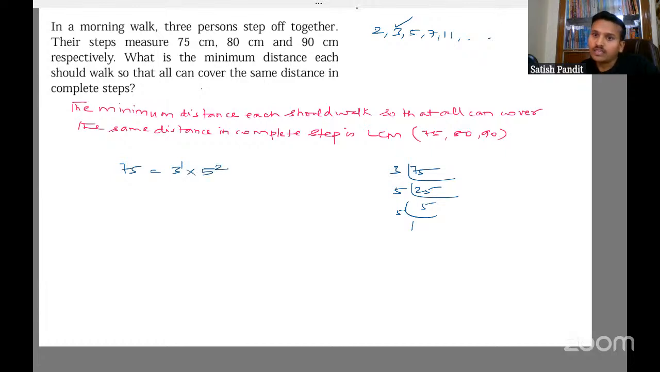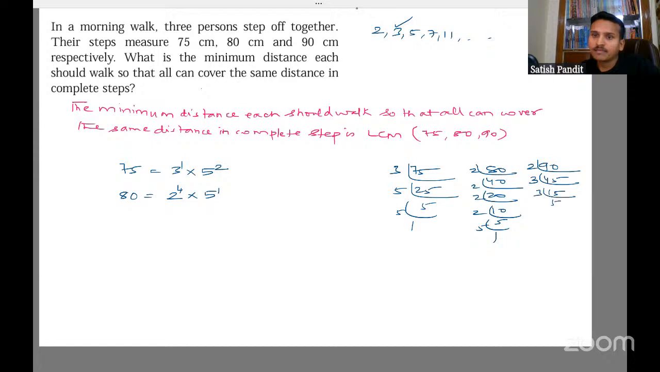Okay. Then 80 is 2 40s, 2 20s, 2 10s, 2 5s, 5 1s. So 80 is equal to 2 to the power 4 into 5 to the power 1. Okay. 90 is what? 2 45s, 3 15s, 3 5s, 5 1s. So 90 is 2 to the power 1 into 3 to the power 2 into 5 to the power 1.